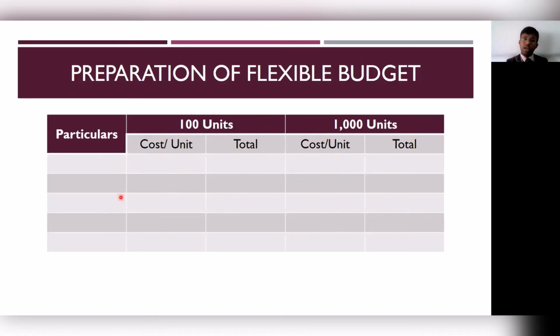Here I've given you levels of activity as 100 and 1000. For 100 units, how much is the cost per unit? How much is the total cost? For 1000 units, how much is the cost per unit? How much is the total cost? This is how the flexible budget gets prepared. Depending on how the real-time circumstances turn out to be, you will end up selecting one of the levels of the budget. So this is the preparation of the flexible budget.